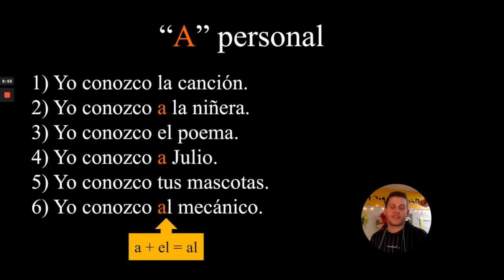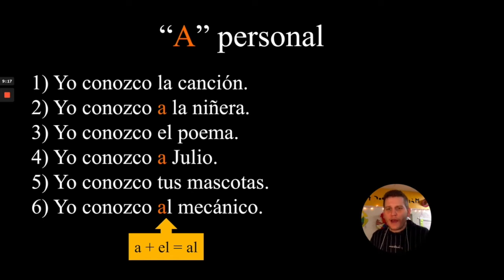And just like we discussed before, de followed by the word él with an accent on that e, the word for he, they didn't bloop. Same thing here. A followed by él with an accent mark is not going to bloop together into al. It is just when you have a followed by the masculine singular el. A el becomes al.